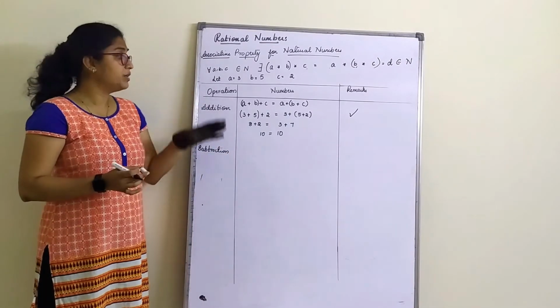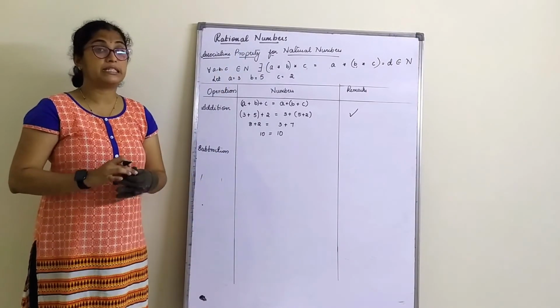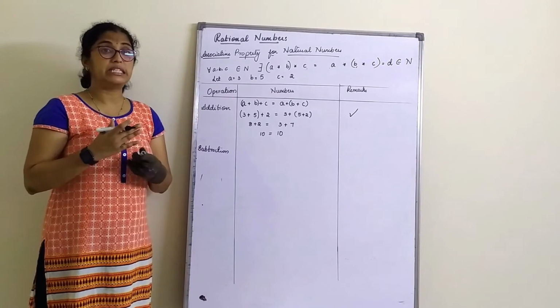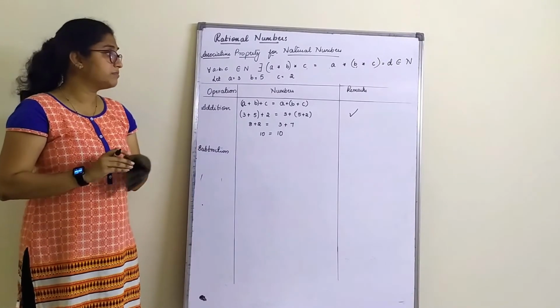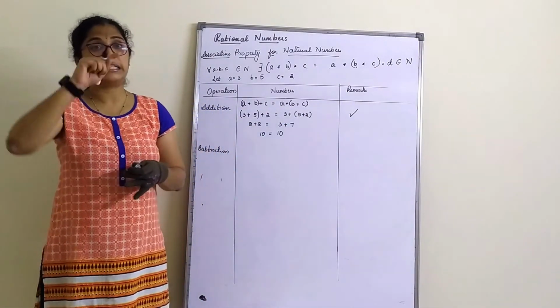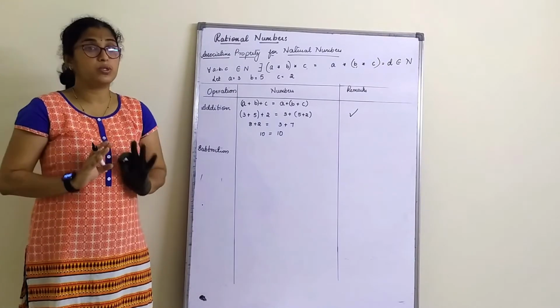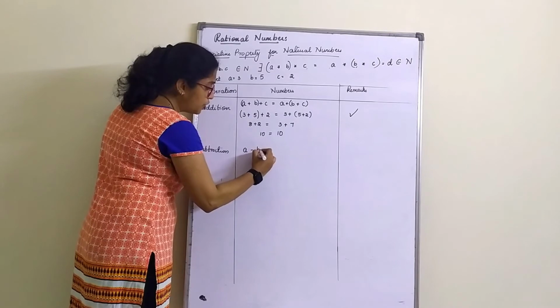As I had told you, we are solving in detail for natural numbers all the properties. Later, for whole numbers, integers and rational numbers, we will only have a tabular column wherein we know the rule and we will just go with the tick mark, either yes or no. That becomes very easy. So subtraction, again you know what you have to do.